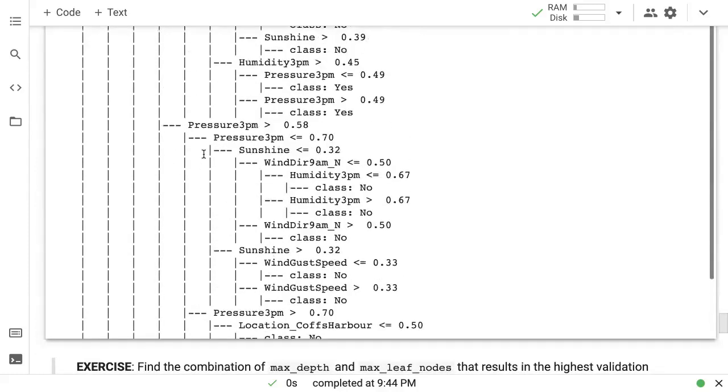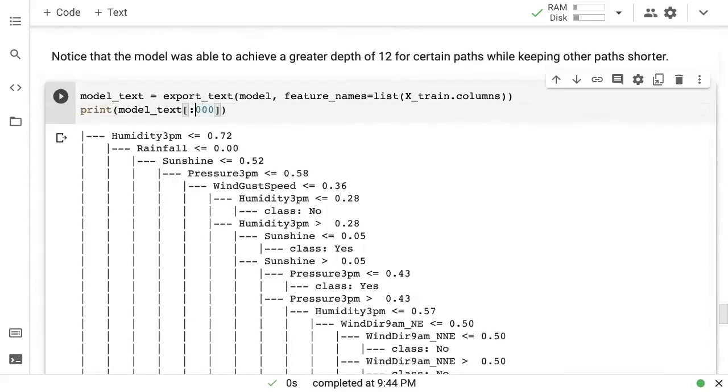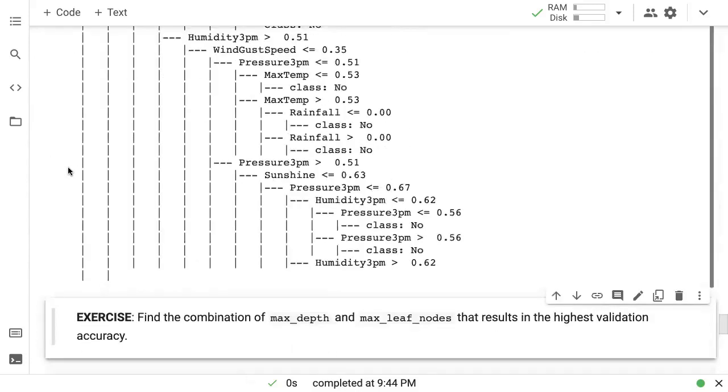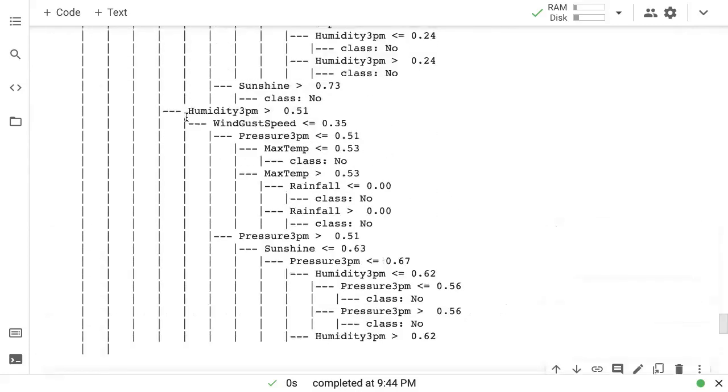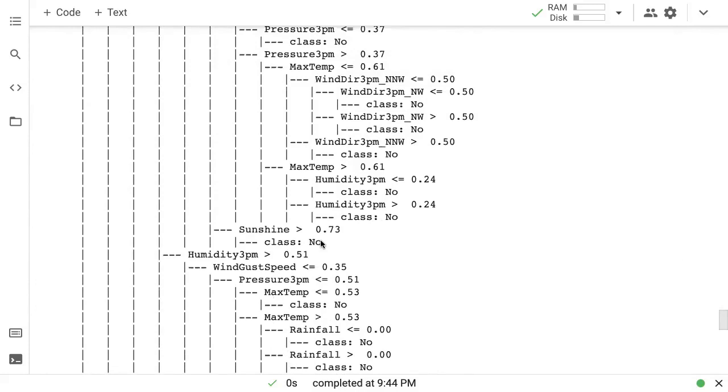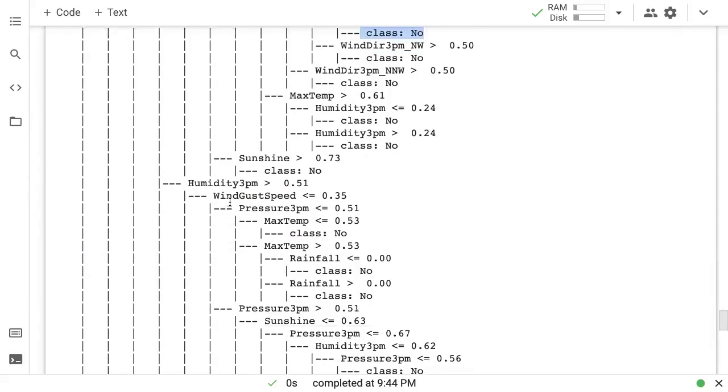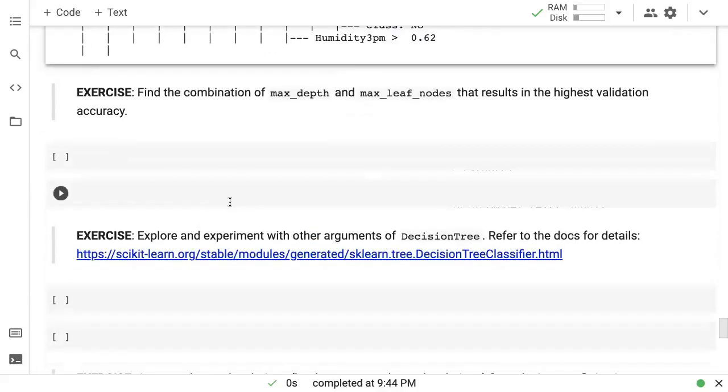And maybe if I print more of this, you will see that there are shorter and shorter paths. Yeah, this is definitely a shorter path. You can see that this is maybe 1, 2, 3, 4, 5 levels deep. On the other hand, this is 6, 7, 8, 9 levels deep. So sometimes you have 5 levels deep, sometimes you have 9 levels deep, and that depends on the best split that the decision tree was able to find.